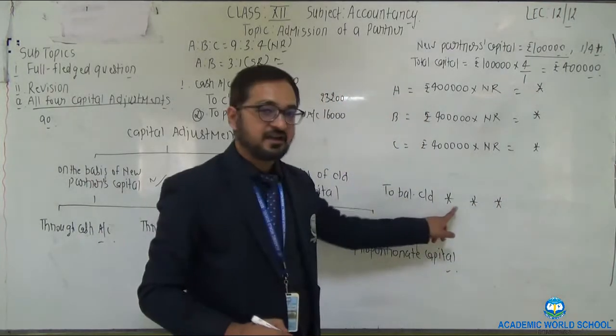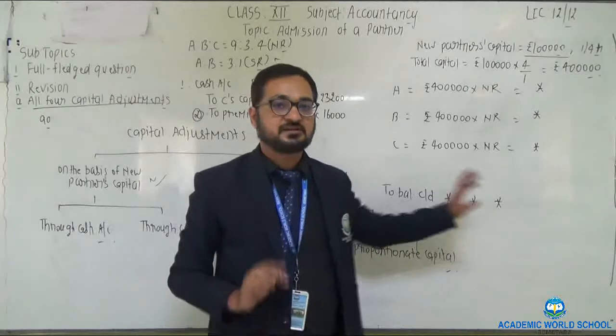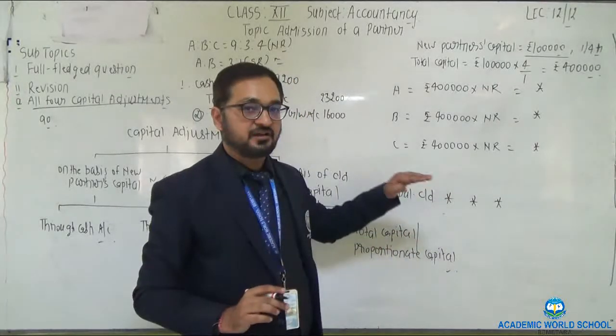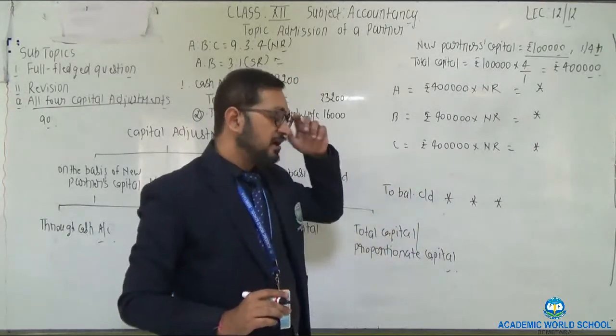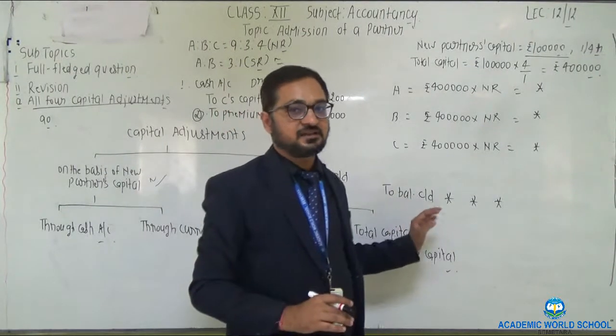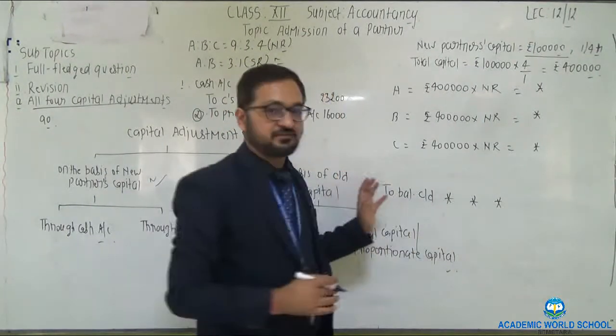These would be considered as their closing capitals. Clear? Balancing figure. Now some account is not being balanced in this case, in all the cases in fact.